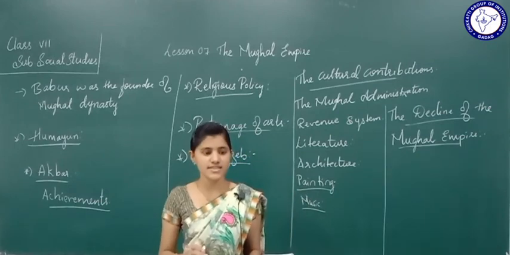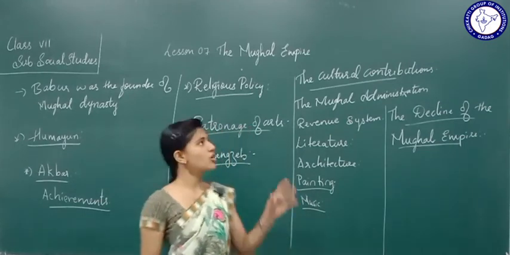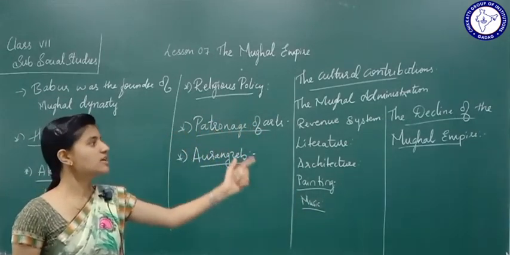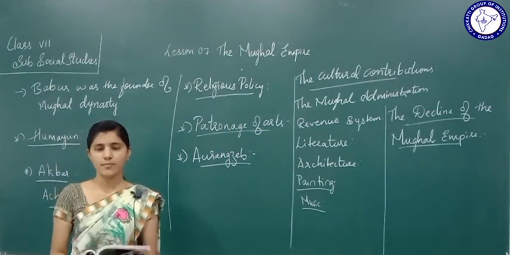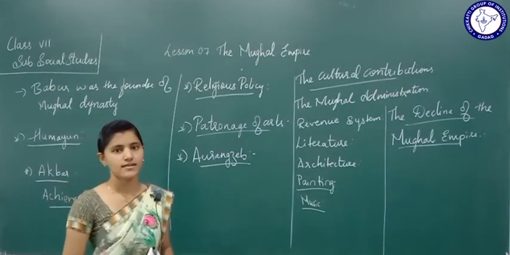These were the reasons why the Mughal empire declined. So this is all about the Mughal empire from its origin to the end of its decline. I hope you all have followed this lesson. Thank you.